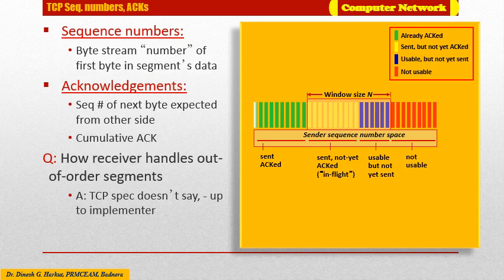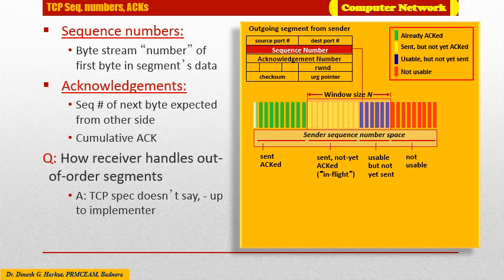The sequence number field of the outgoing segment includes the first available packet number from the usable but not yet sent group, the one shown by blue color.